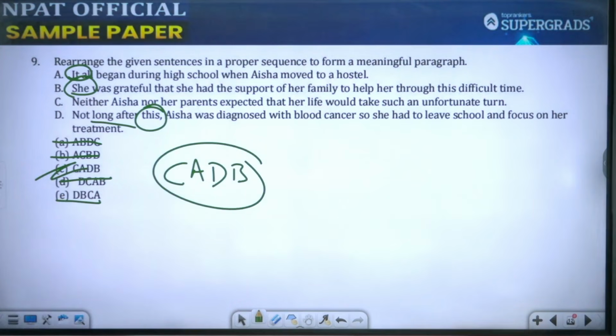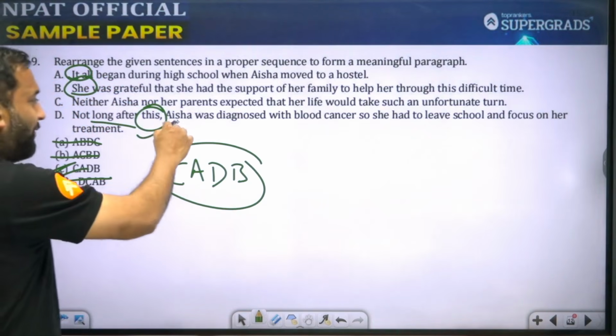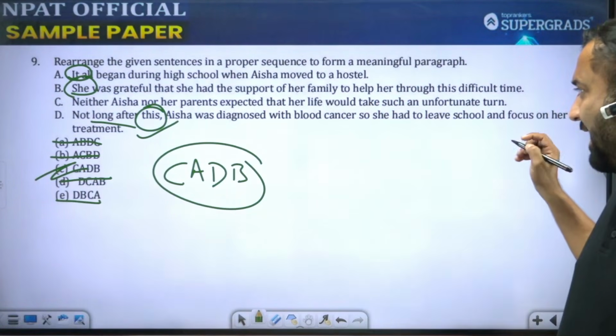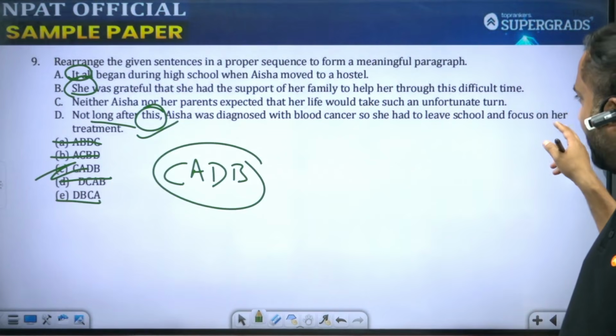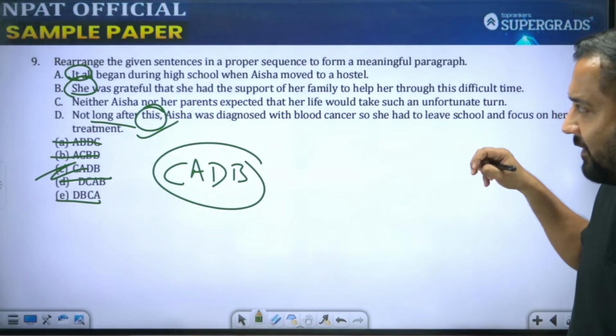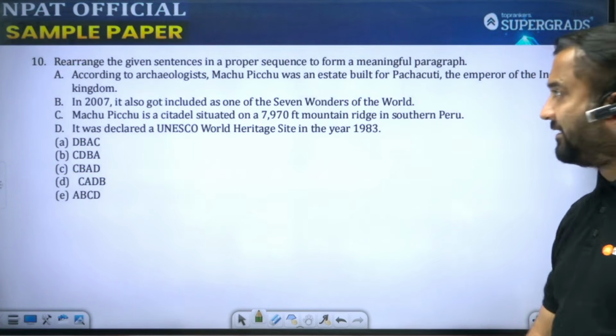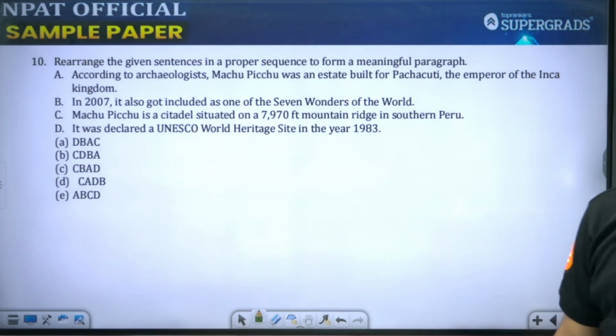Neither Aisha nor her parents expected that her life would take such an unfortunate turn. It all began during high school when Aisha moved to hostel. And not long after moving to the hostel, Aisha was diagnosed with blood cancer and she had to leave the school and focus on her treatment. She was grateful that she had the support of family. So CADB would be the correct sequence here. Let's move to the next question.